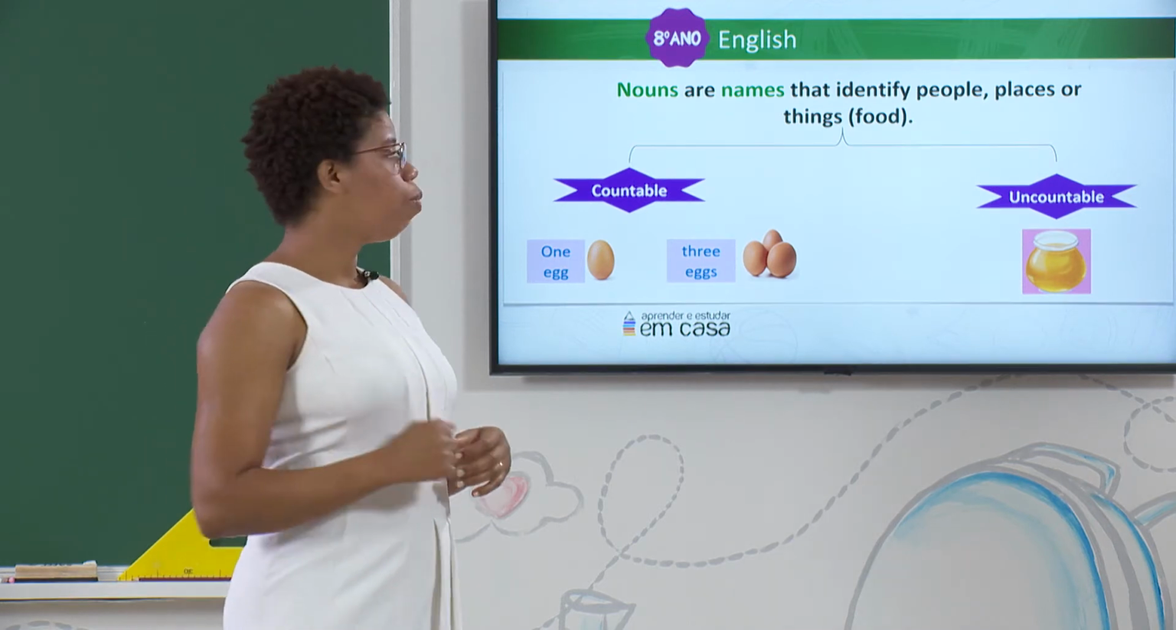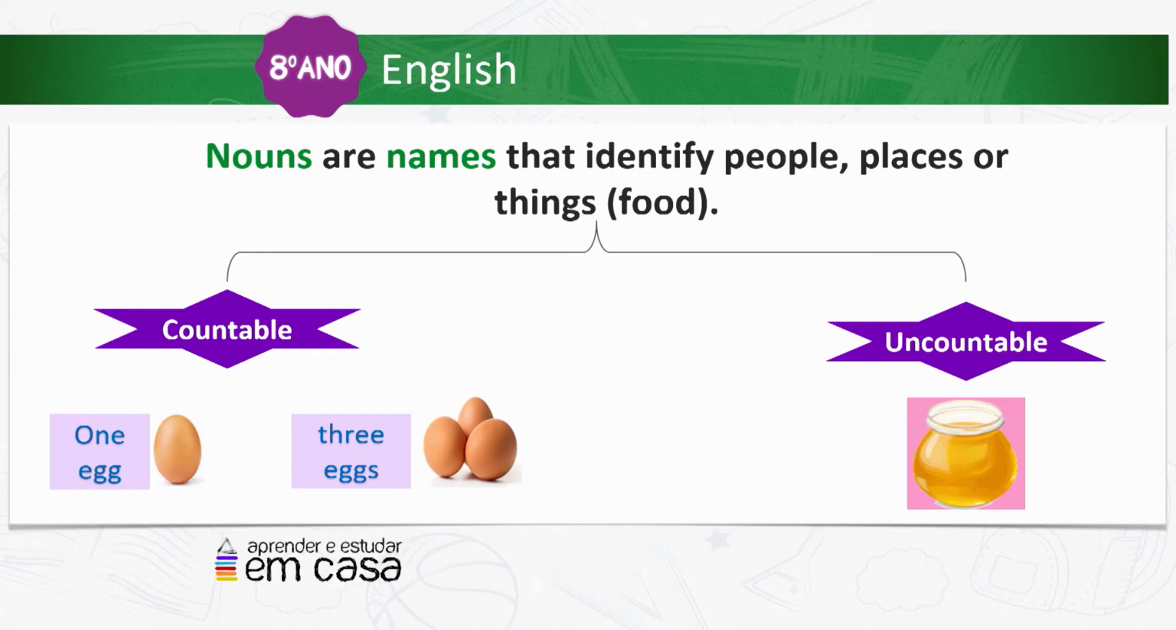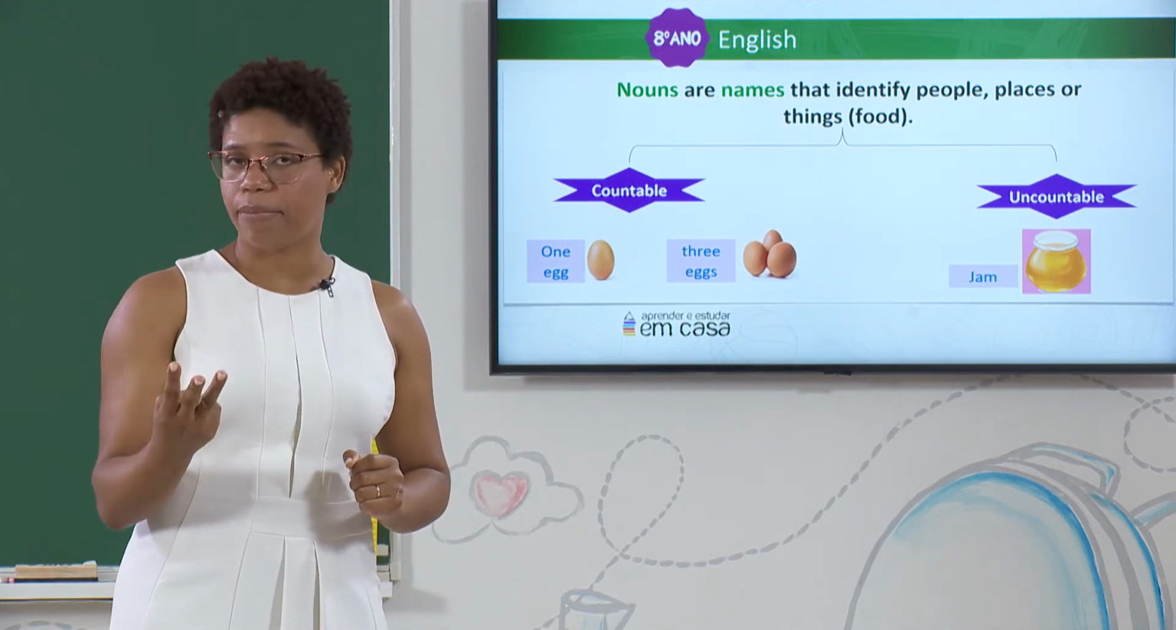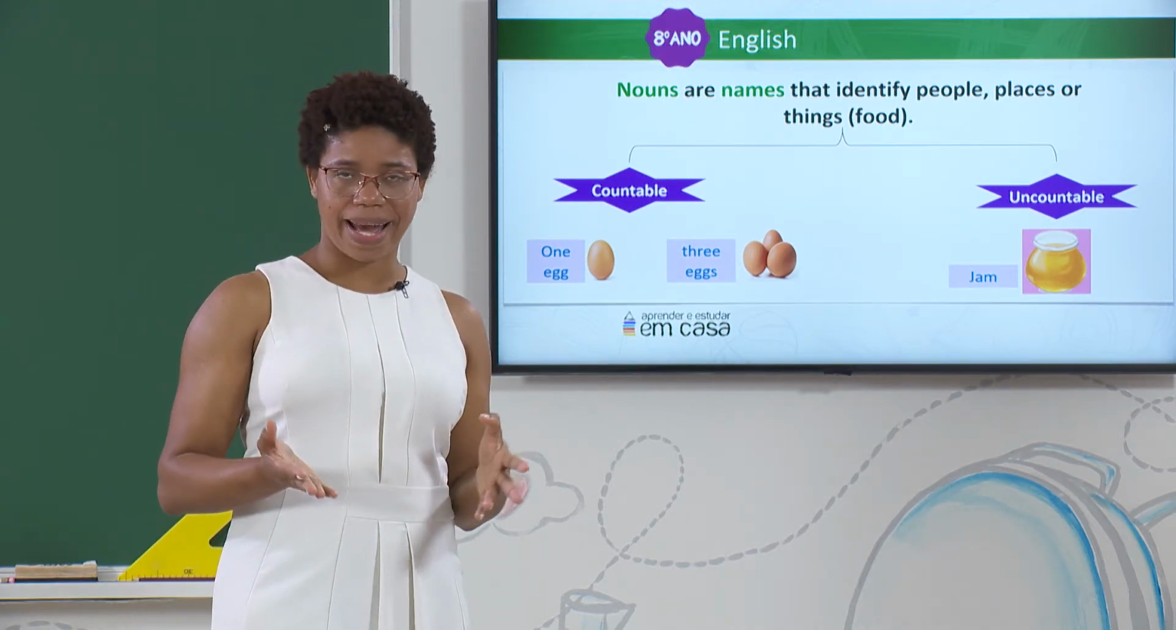Let's go on. We say that a noun is uncountable when we cannot count it. For example, jam. We don't say 1 jam, 2 jam, or 3 jam. We just say jam, all right?